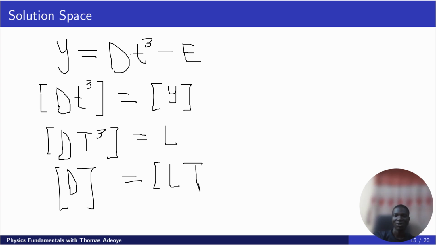And we have successfully derived the dimensions of A, B, and D.